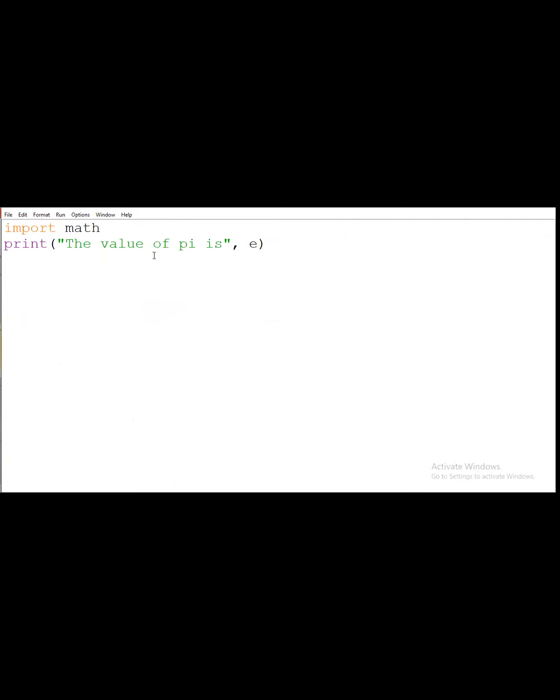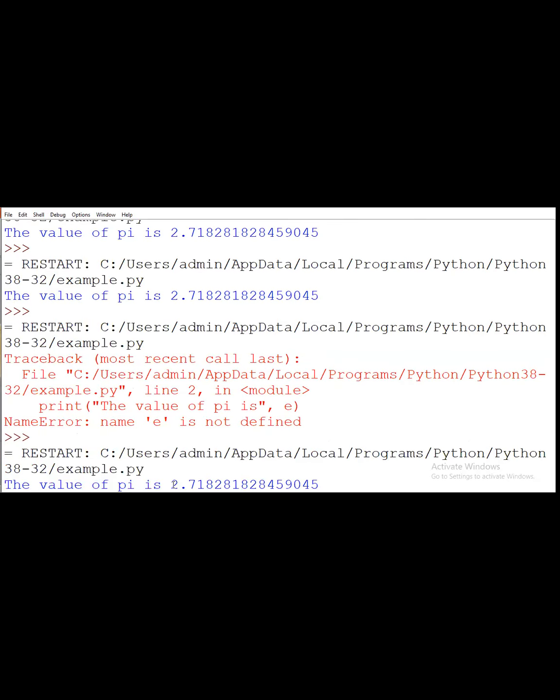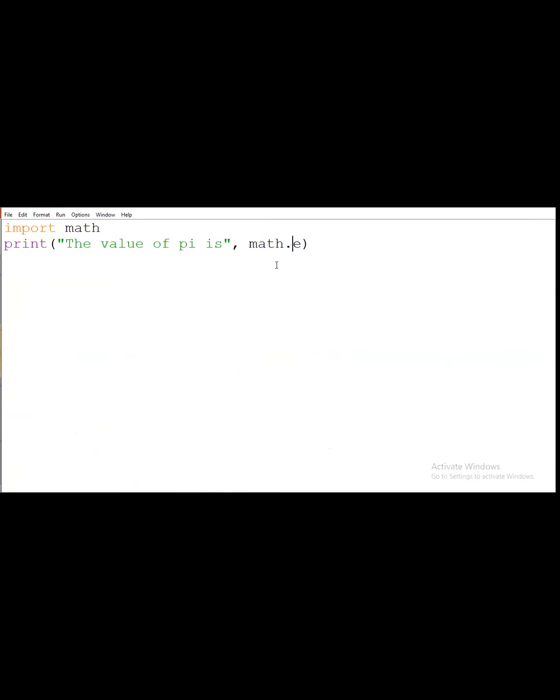Okay, after execution of this here, math dot... So it will return the value. It will actually be the exponent value, that is 2.7. So how will this value be displayed here in the program? I am simply writing math.e.